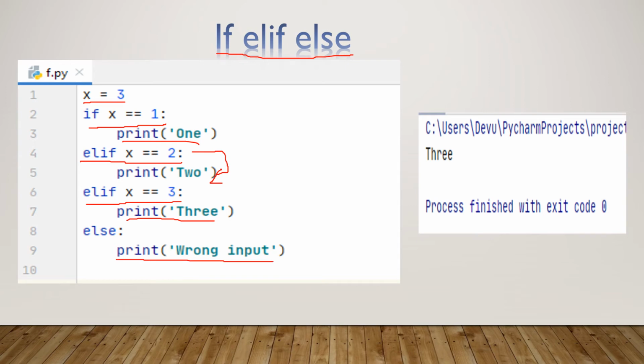Here the value of variable x is 3. So this condition is true here. If x equal to 3, this condition is true here. So it will execute this statement, print 3. So I got the result 3 here. So if elif is used for checking the condition.